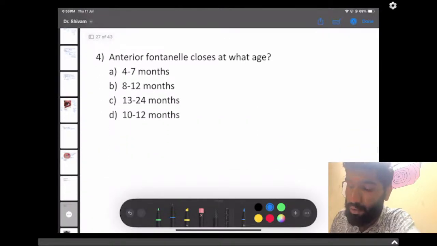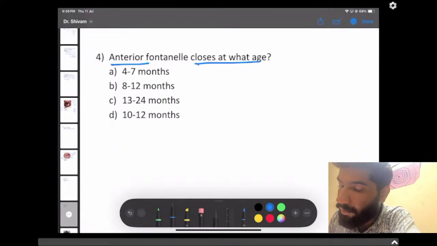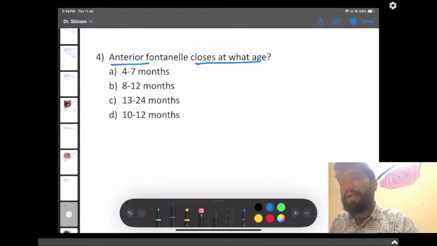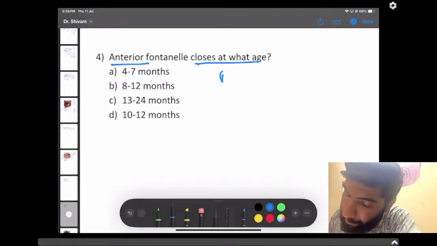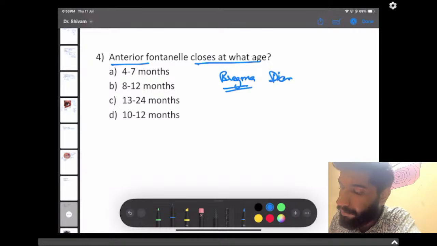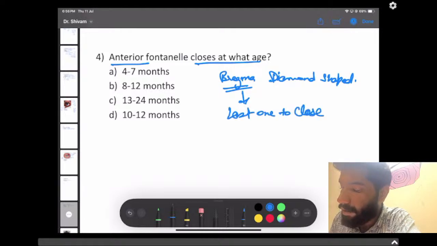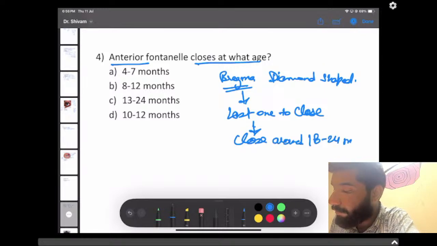Okay. So anterior fontanelle possesses the vertex. As we all know, anterior fontanelle is also known as bregma. It is diamond shaped. It is the last one to close, and it closes around 18 to 24 months.